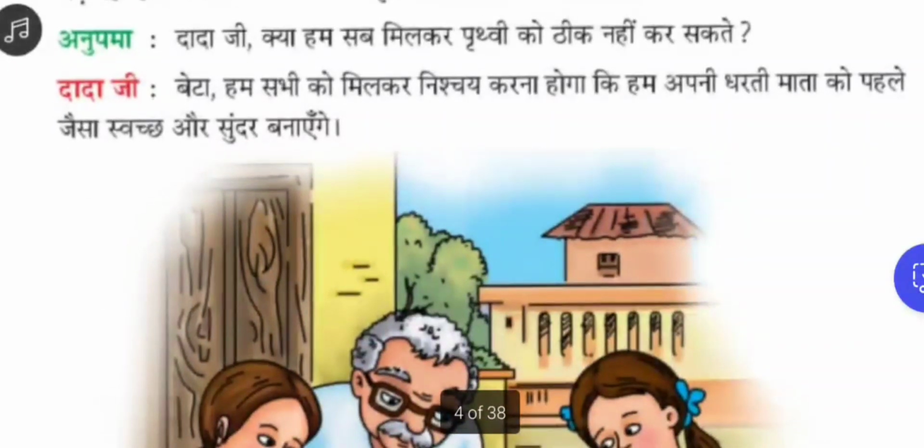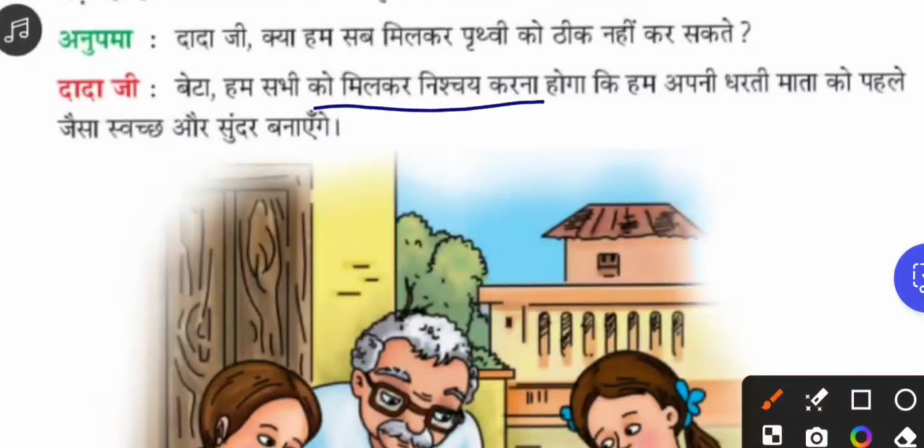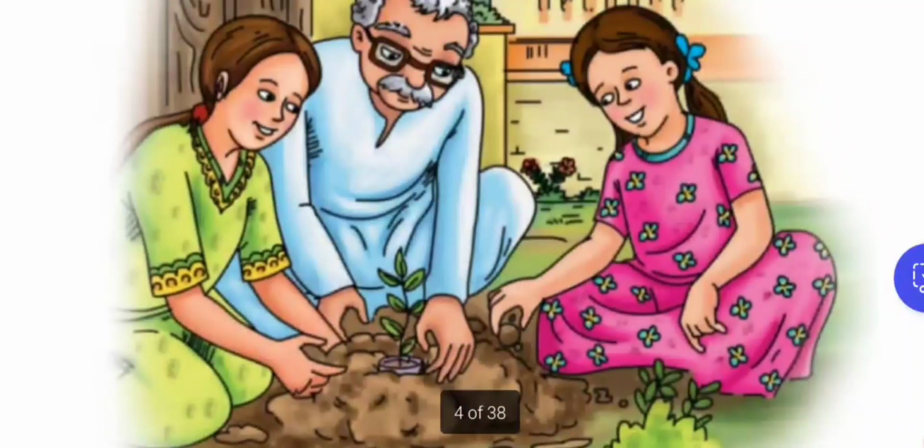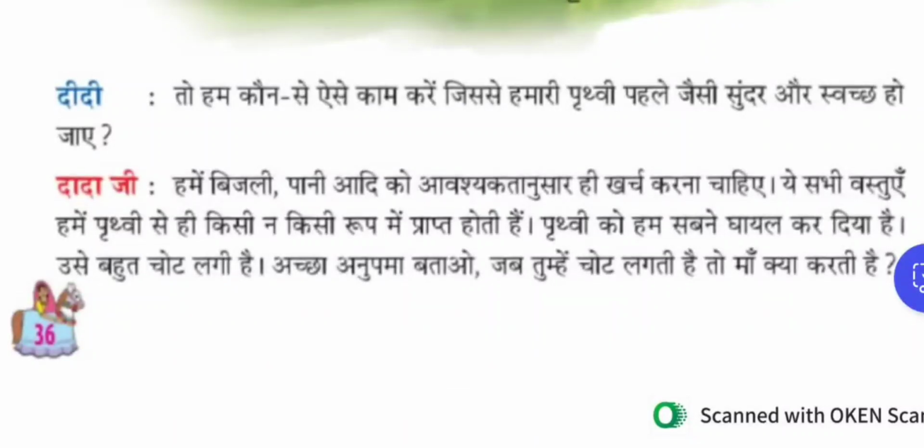Grandfather: Child, all of us together will have to resolve to make our mother earth clean and beautiful as before. Yes, we have to join together and determine. We definitely have to do it, there is no other way. So as it was before, we have to make our earth clean and beautiful. This we have to do for sure. So the grandfather is explaining things, and he is also contributing along with the sisters in planting the trees. Didi, so what kind of work should we do so that our earth becomes as beautiful and clean as before?